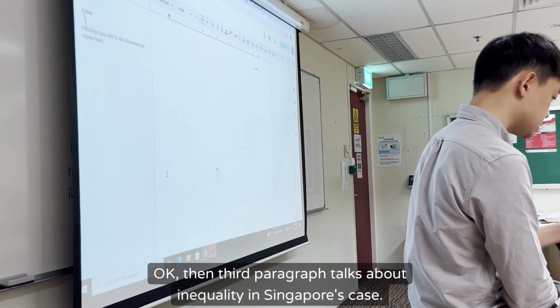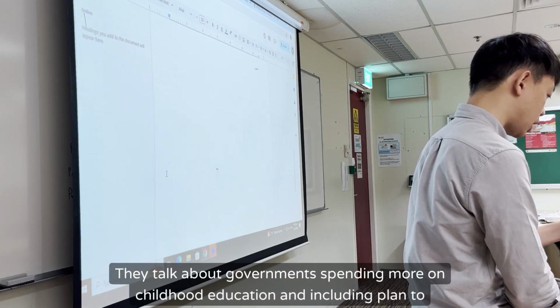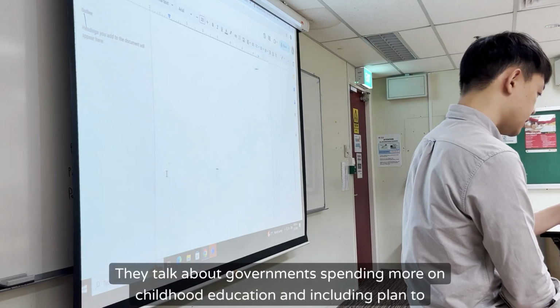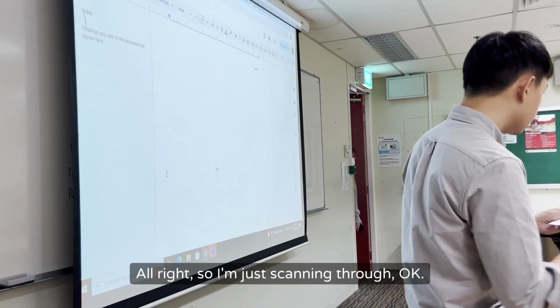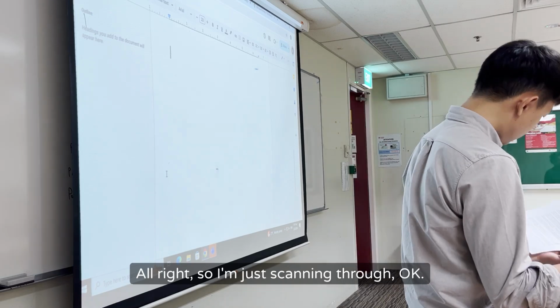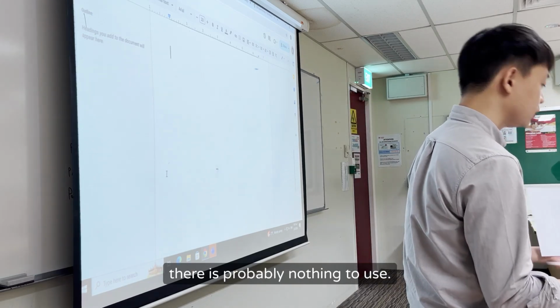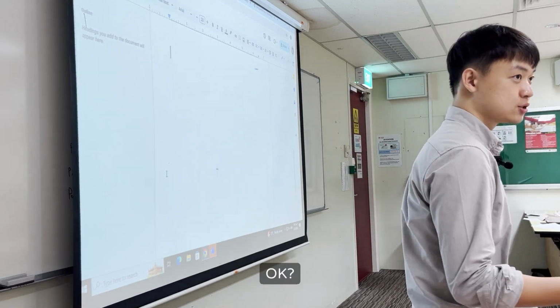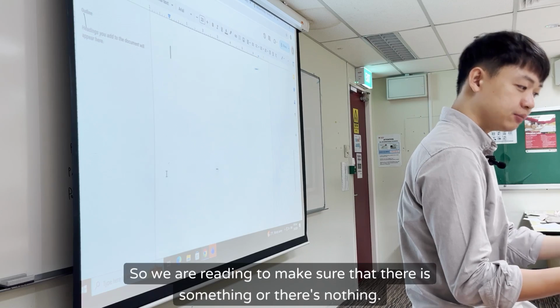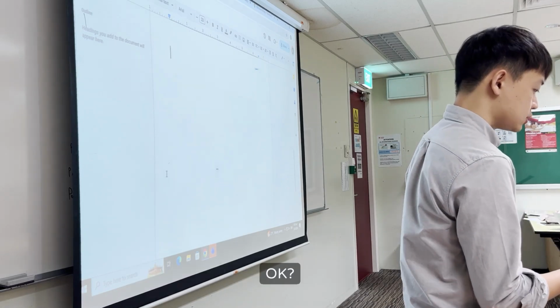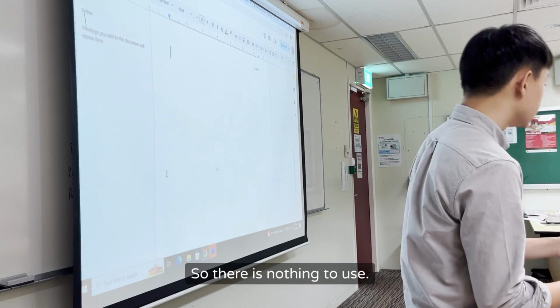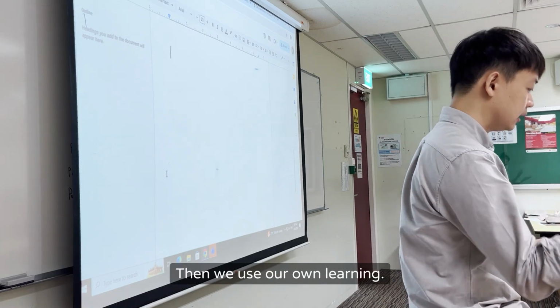In Singapore's case, they talk about government spending more on childhood education and including plan to increase the number of preschools. Right, so I'm just scanning through. Okay, there is probably nothing to use. Okay, so we are reading to make sure that there is something or there's nothing, right? Cannot just answer everything ourselves. Okay, so there is nothing to use, then we use our own learning.